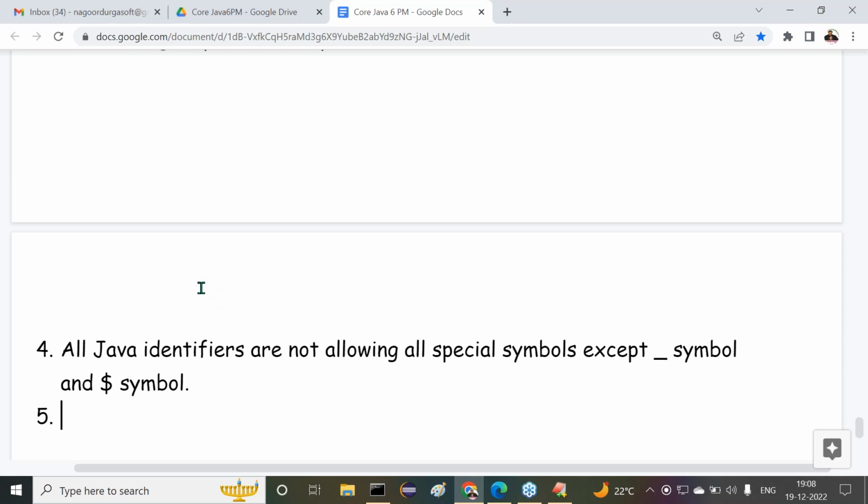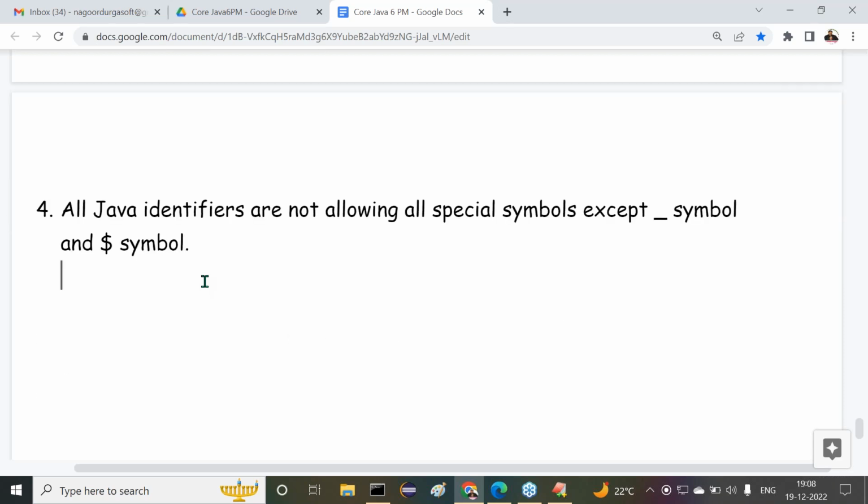Inside identifiers, are underscore and dollar symbols allowed? Definitely allowed. These two are allowed, but all the remaining special symbols are not allowed. In Java, identifiers do not allow special symbols except the underscore symbol and the dollar symbol.